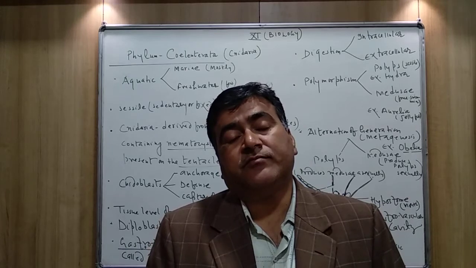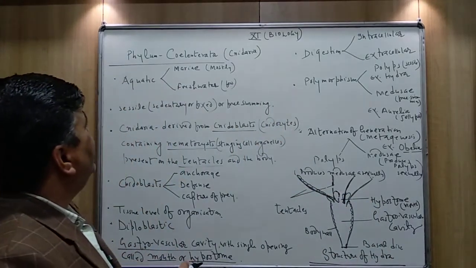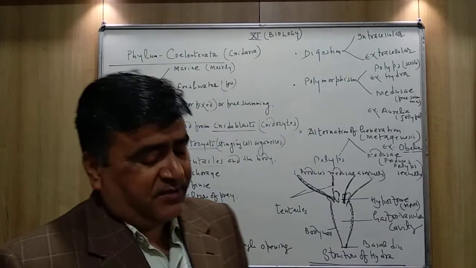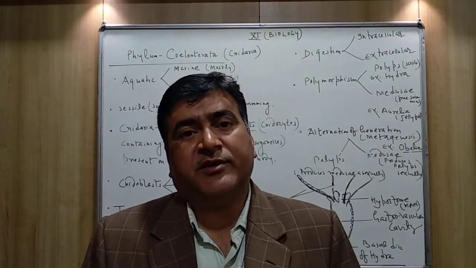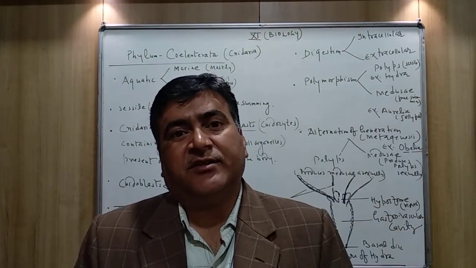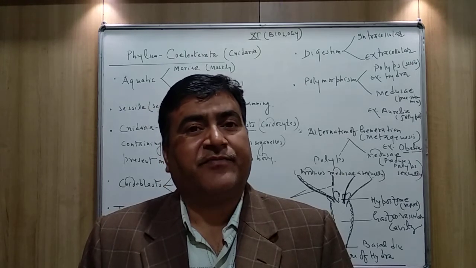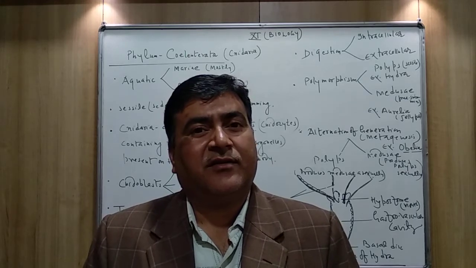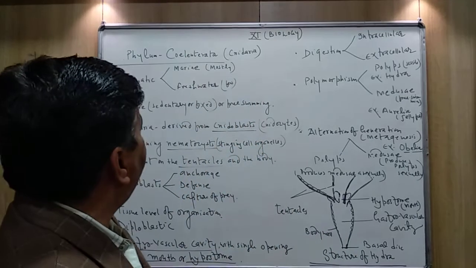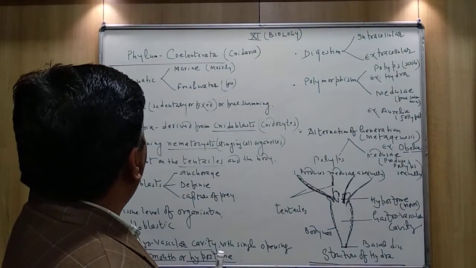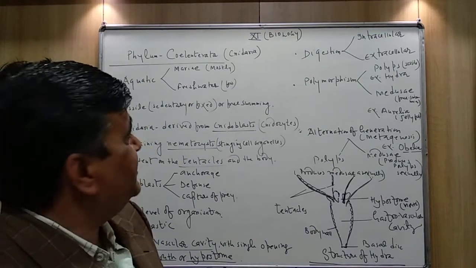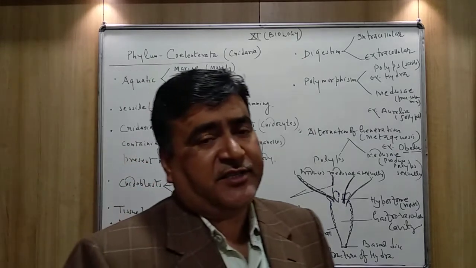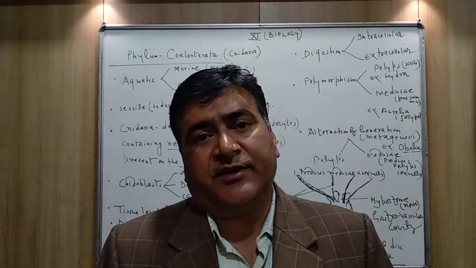First, why are the members of Coelenterata also called nidaria? Second, differentiate between sessile and free swimming stage.